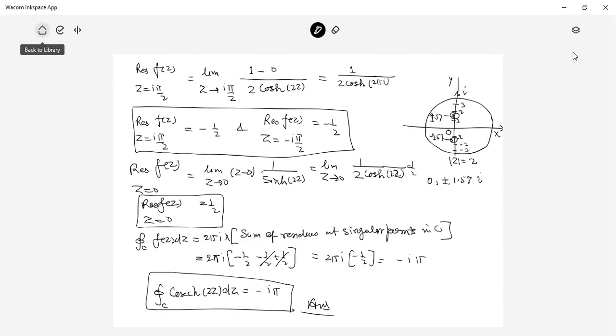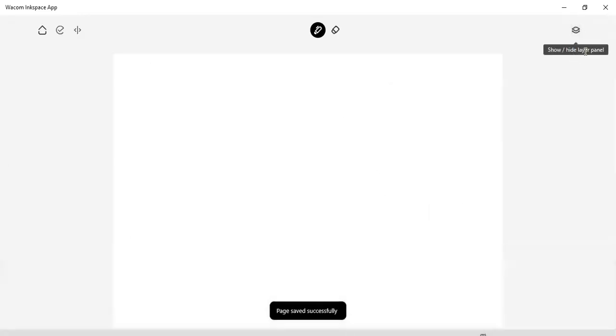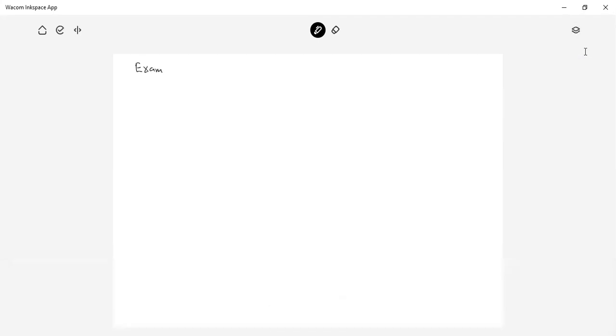We can also have another example. Example 2: integration along the unit circle.